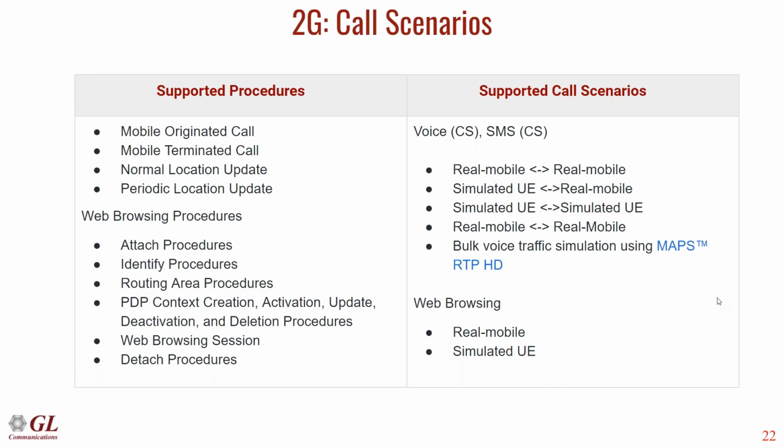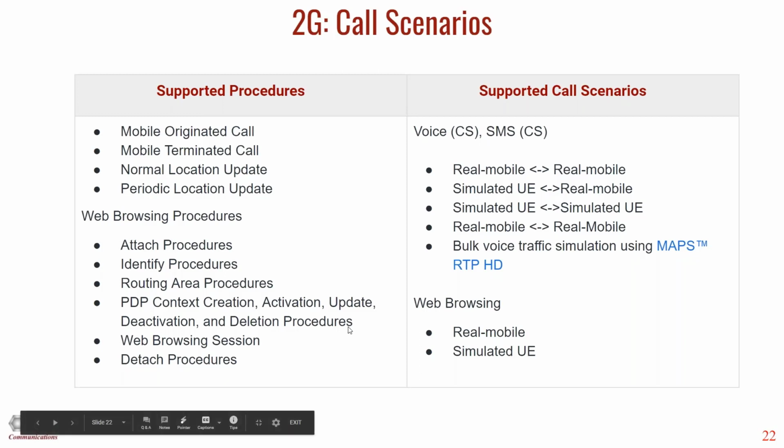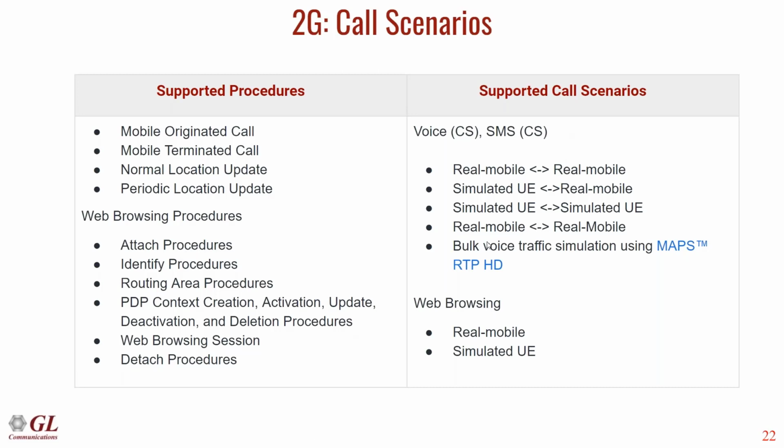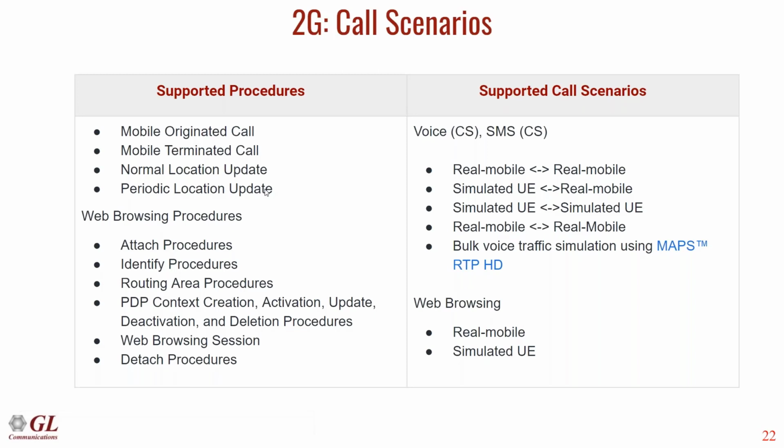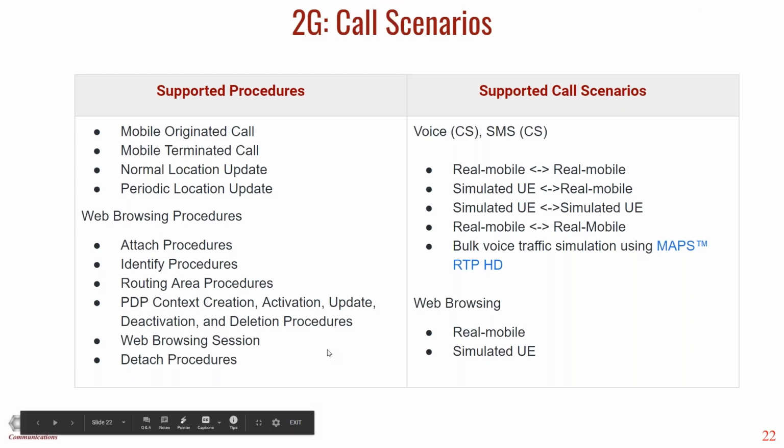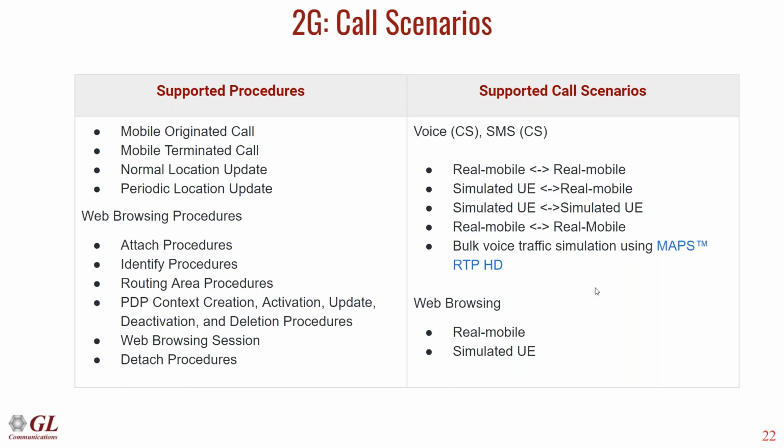We can also simulate detach procedures. In the call scenarios, real UE to real UE calls can be simulated, or simulated UE to real mobiles, or simulated to simulated calls can be supported. Also, similar to the 3G, we can support bulk voice traffic simulation using MAPSIP HD.